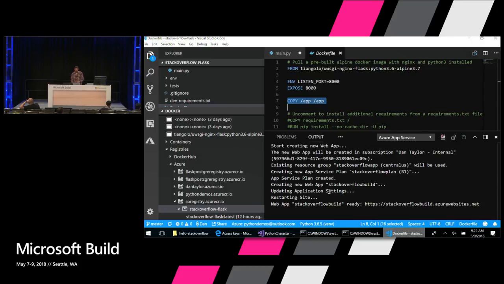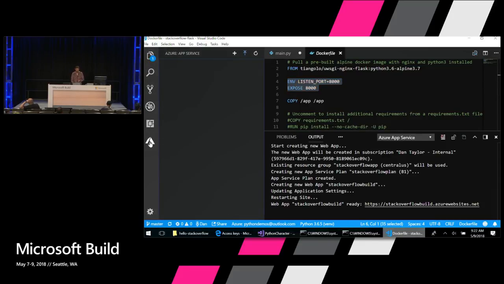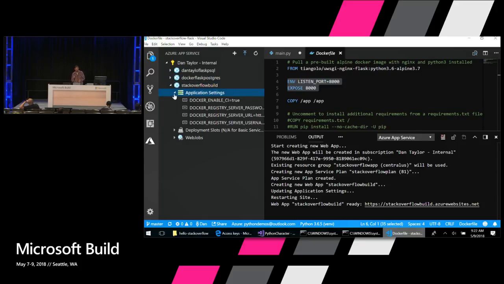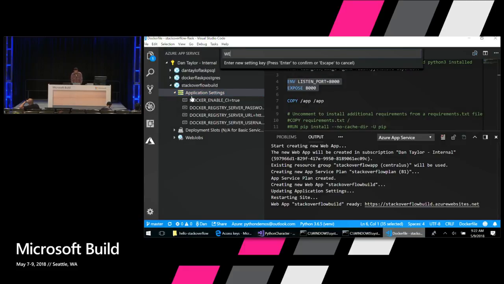So this website is ready, but one final thing I have to do is tell App Service which port my container is listening on. I've exposed port 8000 here in the Dockerfile, so I just need to tell App Service, hey, you should use port 8000 when you're talking to this Docker container. So I'll go to the Azure tab in VS Code, which lets me browse the app services that I have published, and we'll be able to see this Stack Overflow build here that I've just created. I can expand that and see the application settings. I just need to add a new application setting, and I can do that by right-clicking here and saying Add New Setting. We'll say WEBSITES_PORT, and we'll set it to 8000.